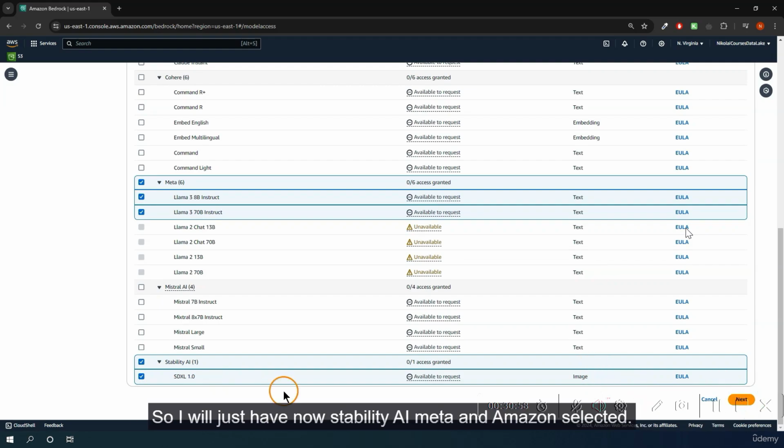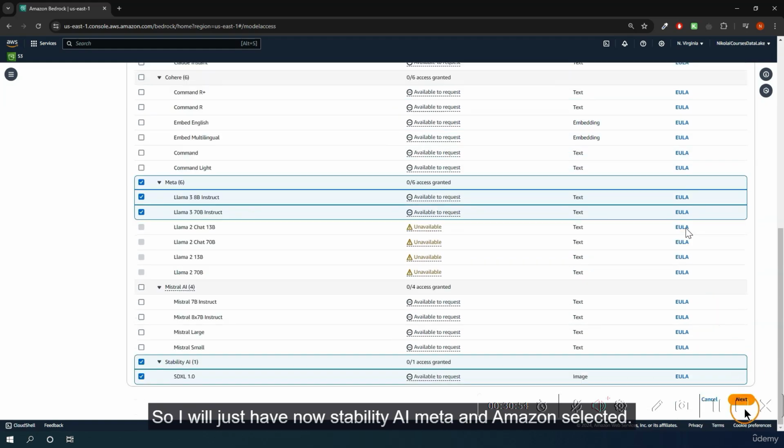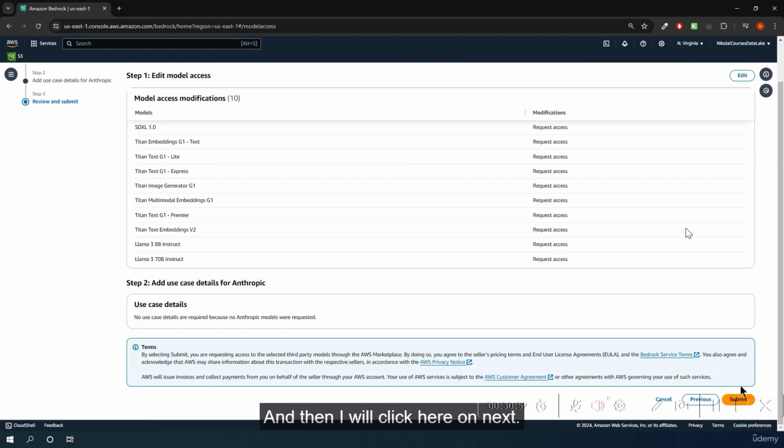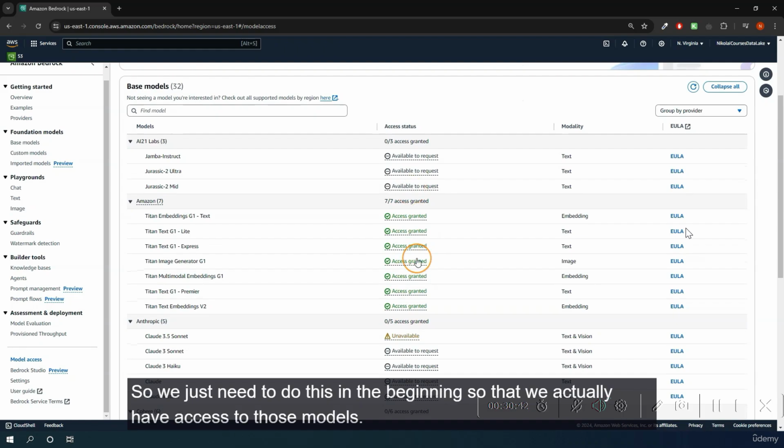So I will just have Stability AI, Meta, and Amazon selected, and then I will click on Next, and I want to just have access to them, and I can submit this like this. So here we have now requested access, and all of this has been granted. We just need to do this in the beginning so that we actually have access to those models.